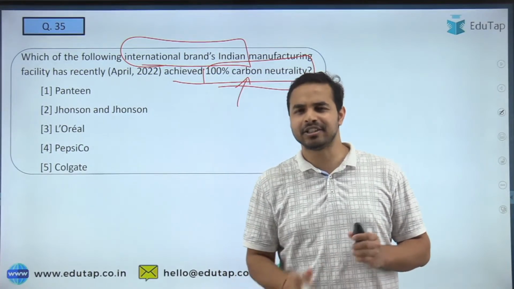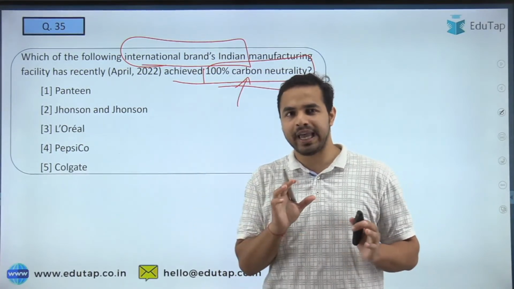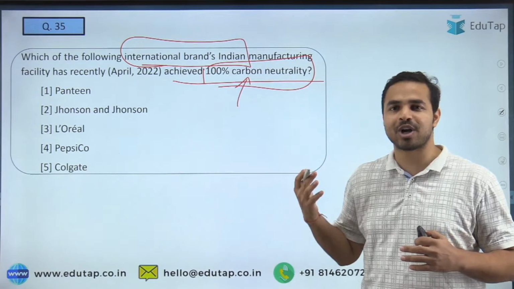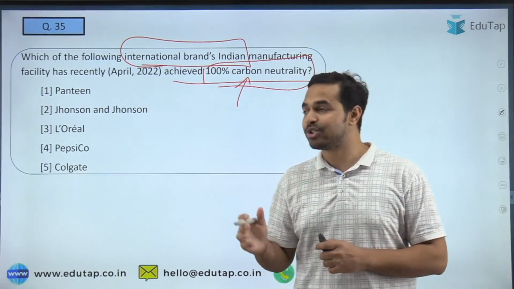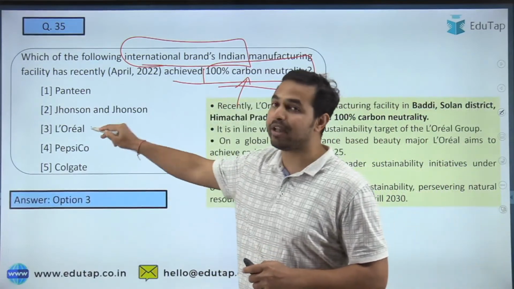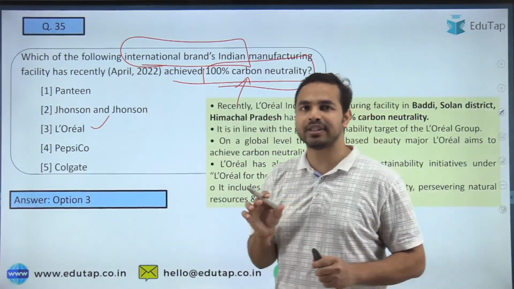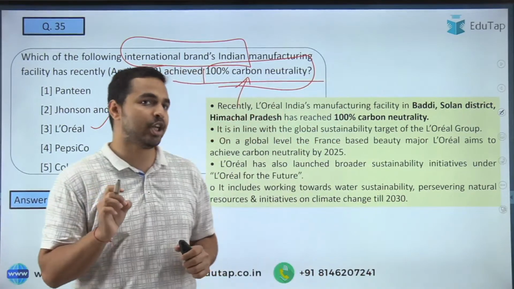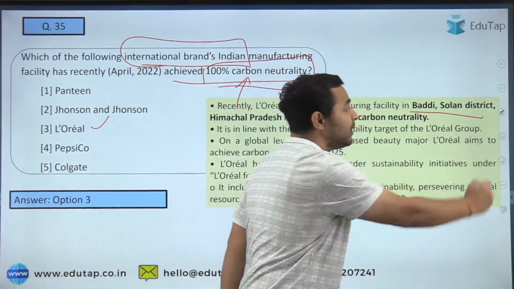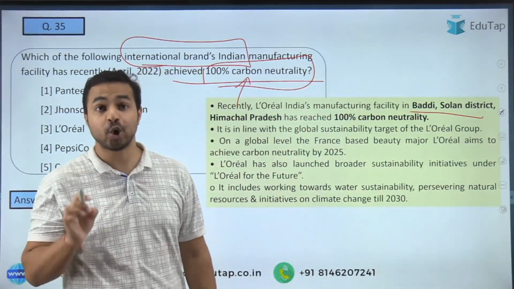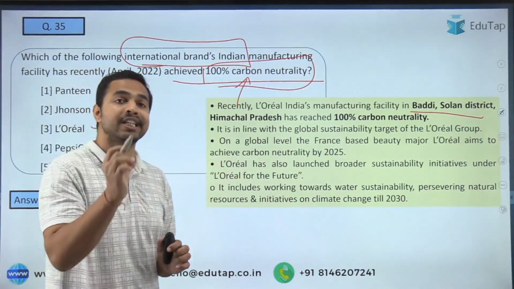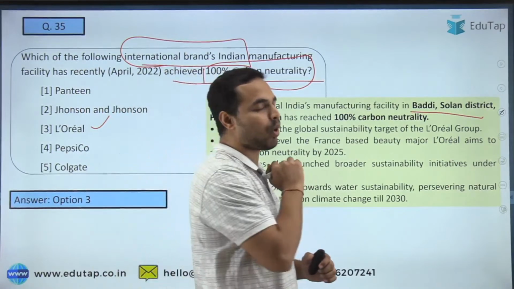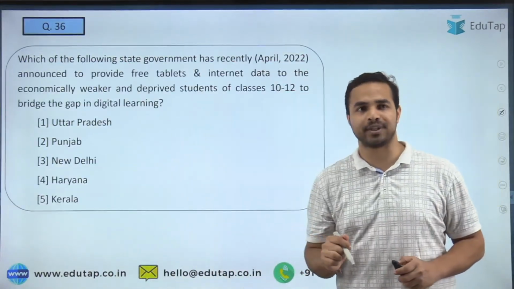And here some people are going with Pepsi. So I really think that whoever likes something will answer that, someone is saying Pepsi, someone is saying L'Oreal. So guys, here the right answer is basically L'Oreal. So L'Oreal is the right answer to the question. Basically L'Oreal's manufacturing unit, which is based in Baddi, in the Solan district of Himachal Pradesh, has achieved this particular 100% carbon neutrality, and that is why it is the right answer to this question.